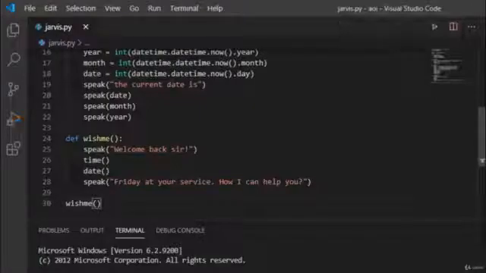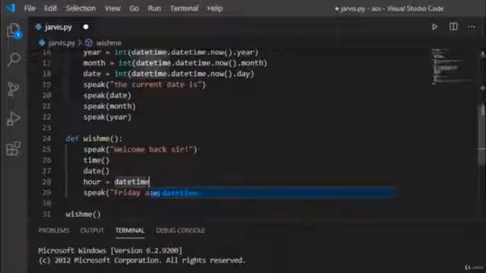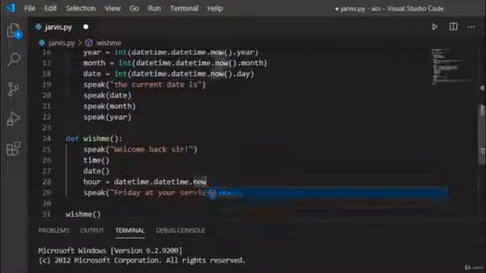Now, in this video, we will add more features to it, like it can wish us according to the time. If it's morning, it will say good morning, afternoon, and good evening, according to the time. So, now let me define a variable here that will get us the current time. I will name it as hour and set it equal to datetime.now.hour. So it will get the current hour and save it in the variable hour.